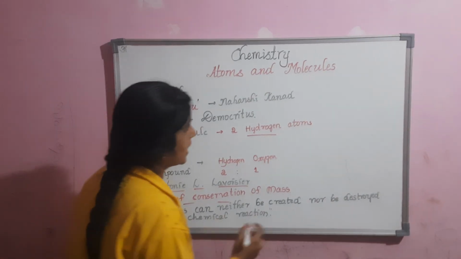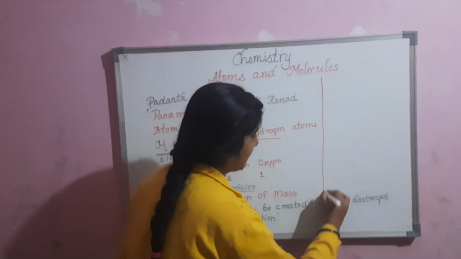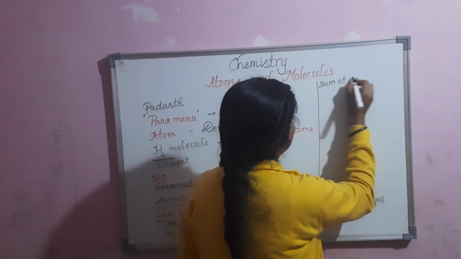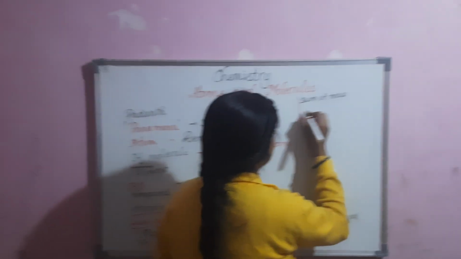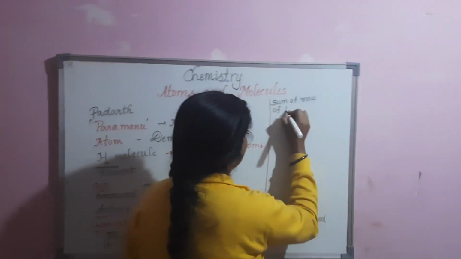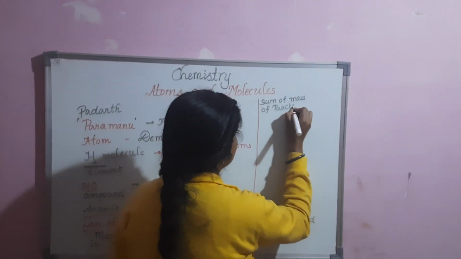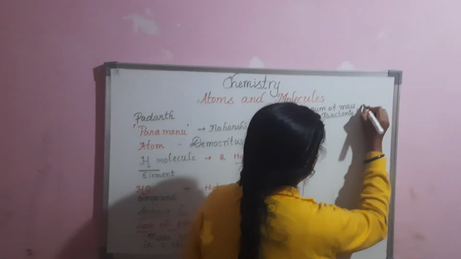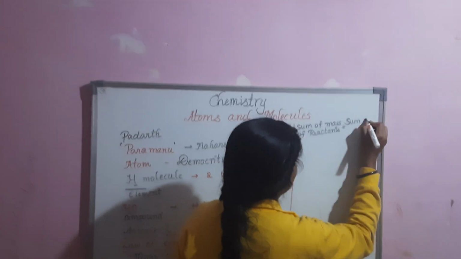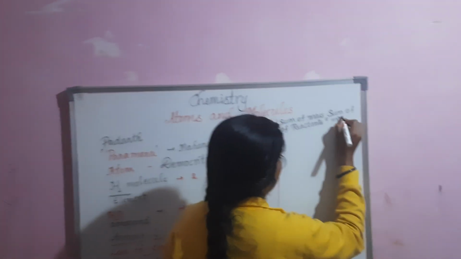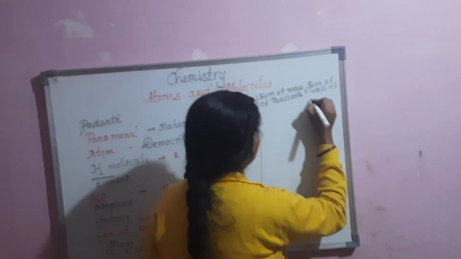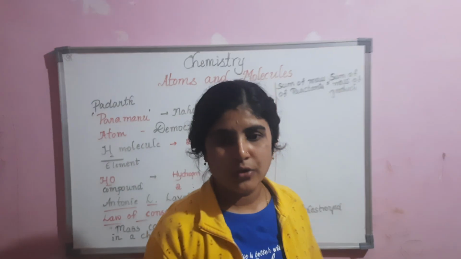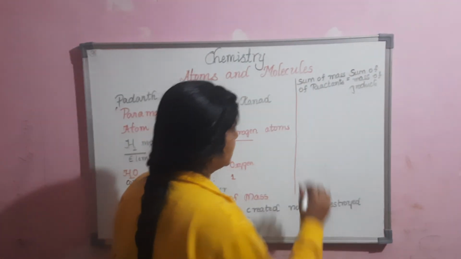We can write this as sum of masses of reactants, which are going to react, is equal to sum of masses of products.